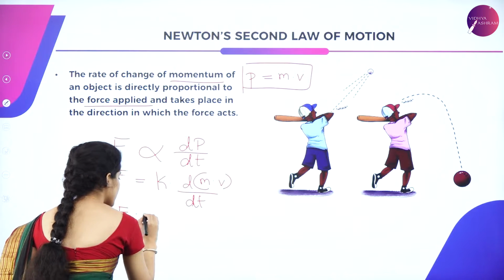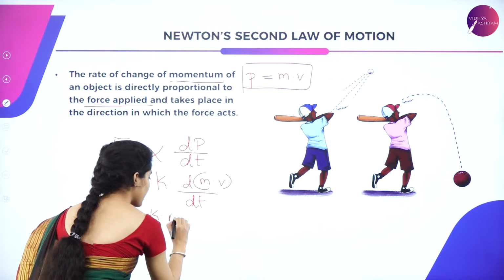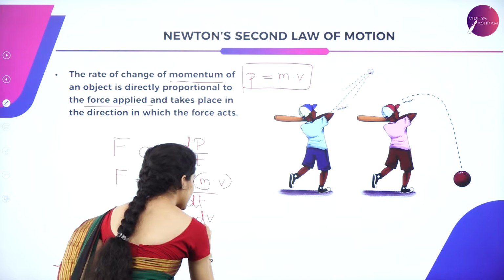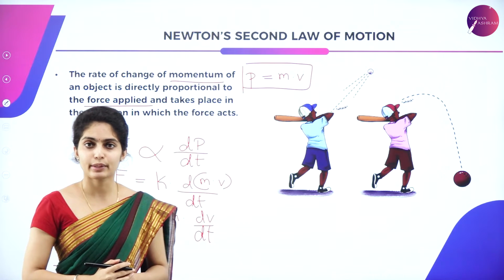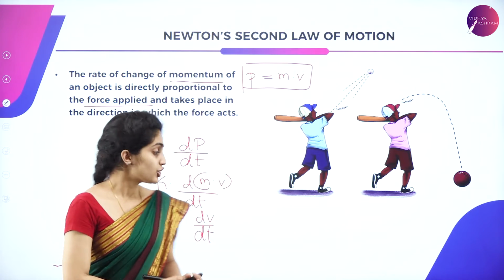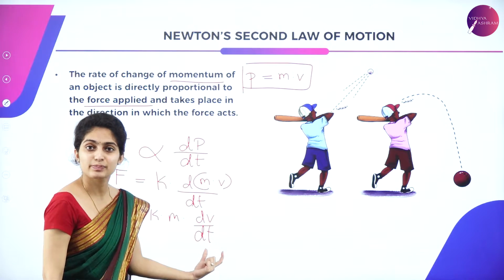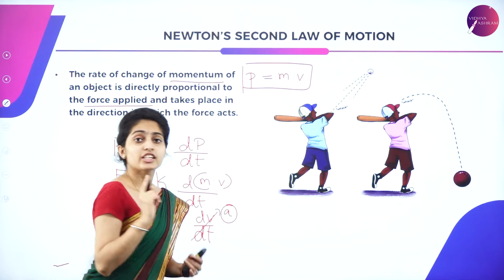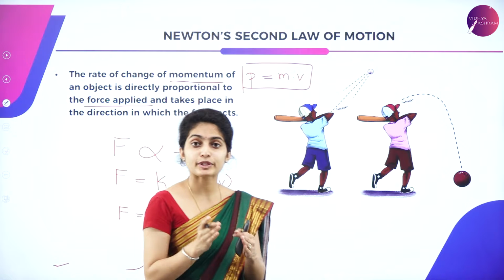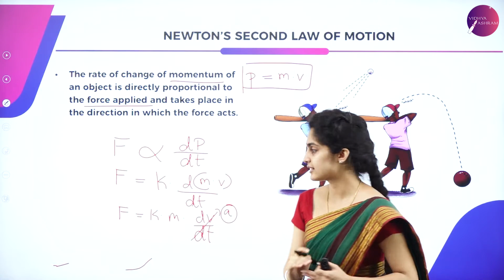So take the constant outside, K into m into dv by dt. So what is your dv divided by dt? It is change in velocity with respect to time. So can it be acceleration? Change in velocity with respect to time is nothing but your acceleration.